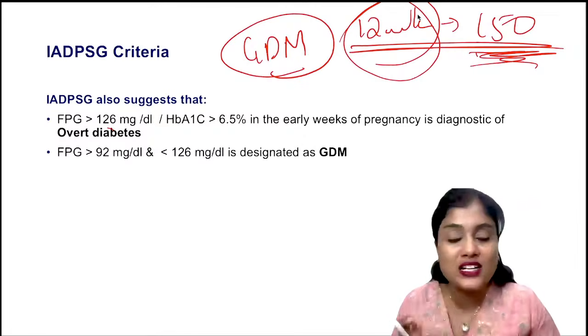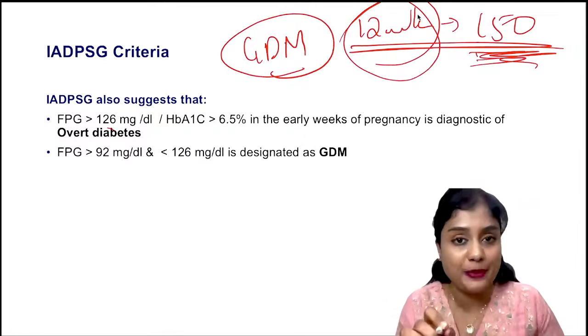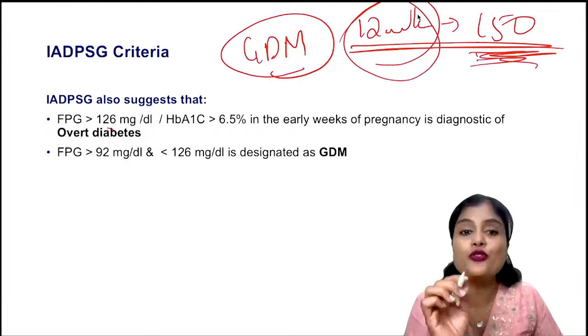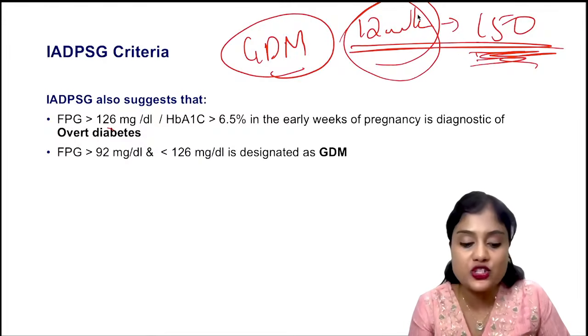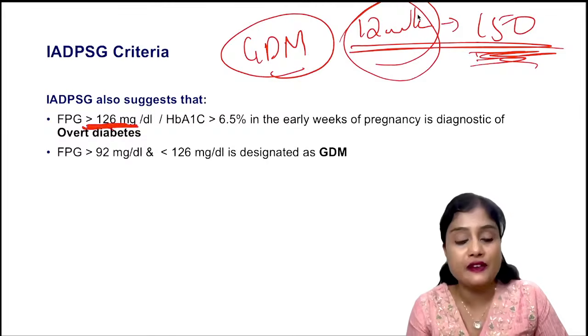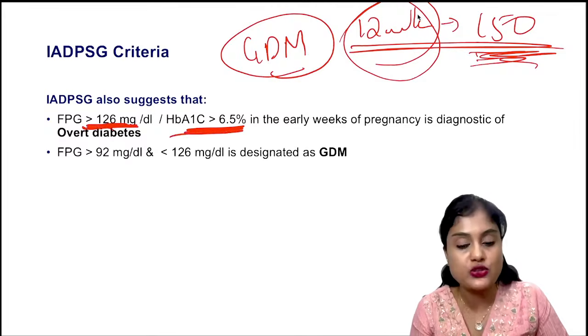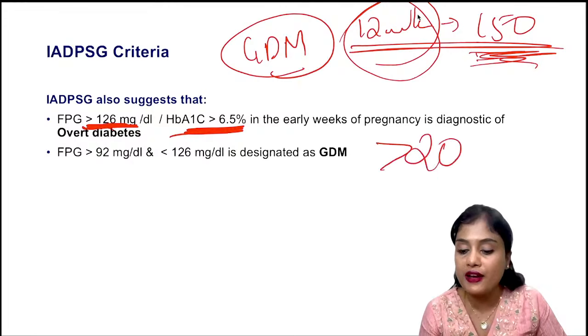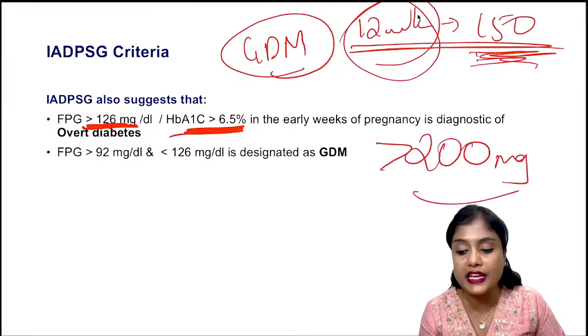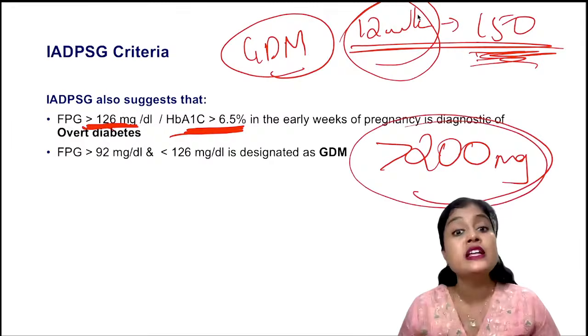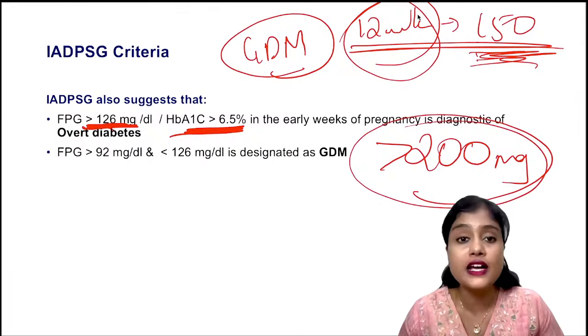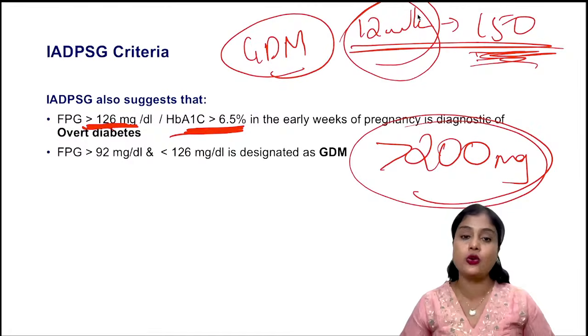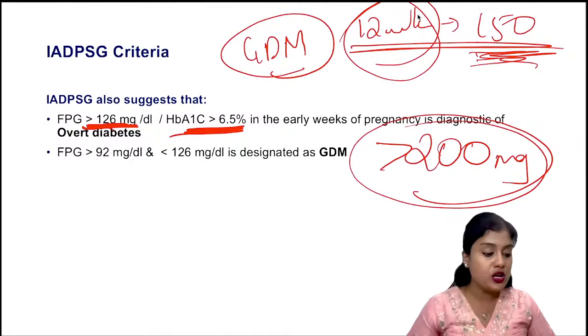It is overt, but 150 is a GDM patient, not an overt patient. So for an overt patient, fasting should be more than 126. If HbA1c is more than 6.5, and if there is any value of more than 200 after sugar, then you consider her as overt. Okay, it is not based on her period of gestation. This is what I was trying to tell you. I hope you have understood.